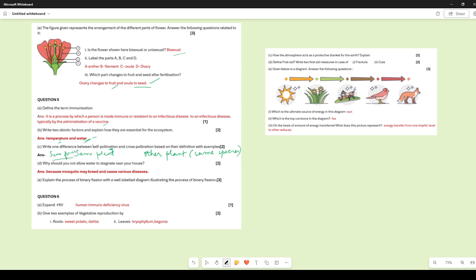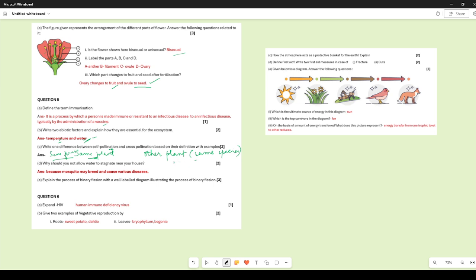So either the pollen grains are transferred to the stigma of the same flower, or to a different flower but in the same plant. That is self-pollination. But in cross-pollination, the pollen grains will always be transferred to the stigma of the flower of another plant but of the same species.